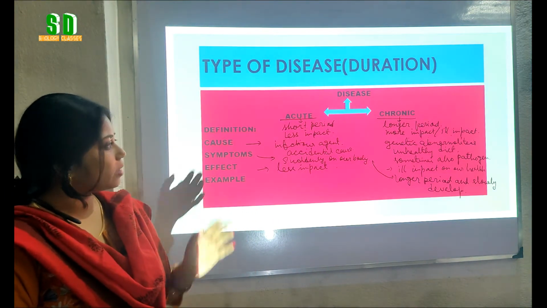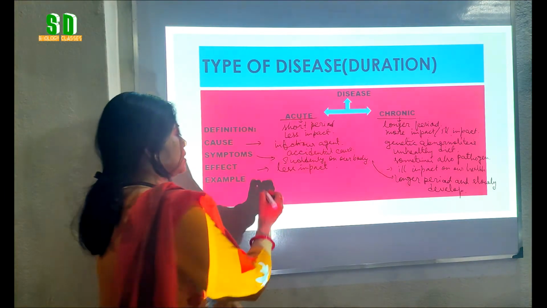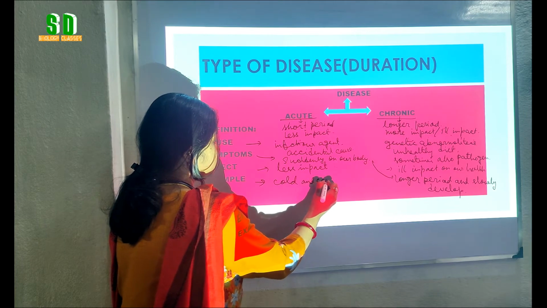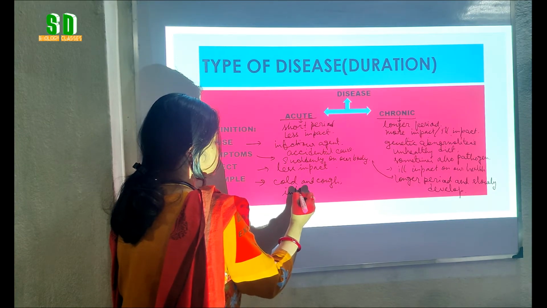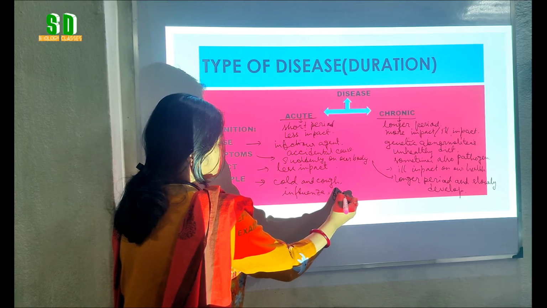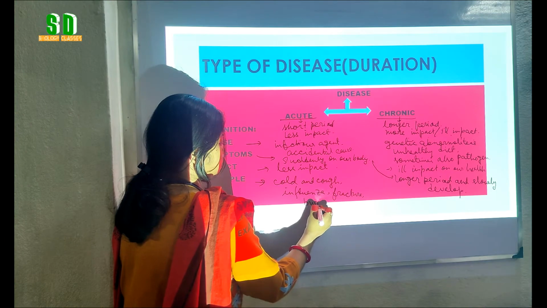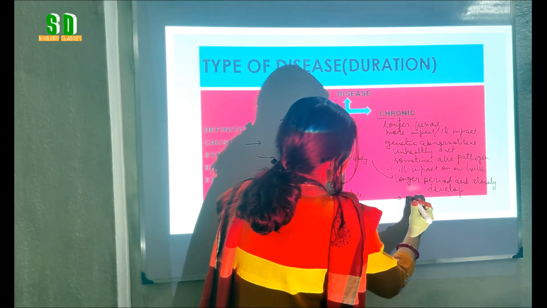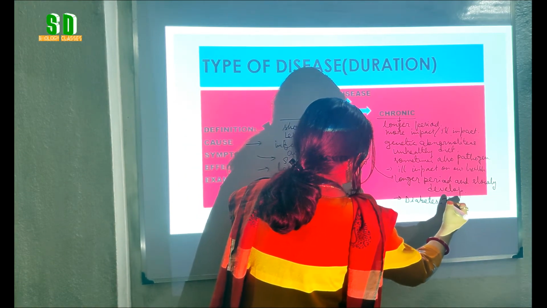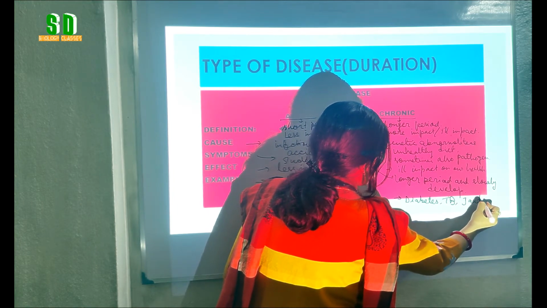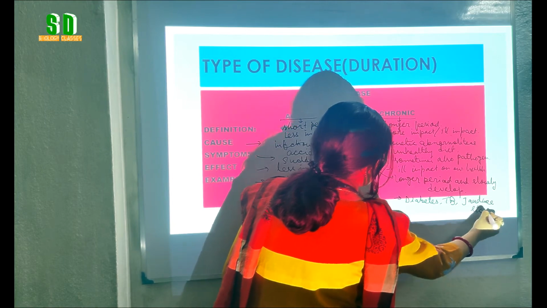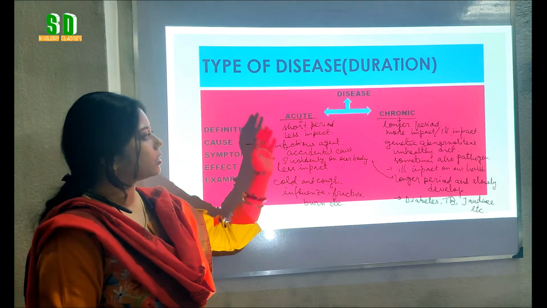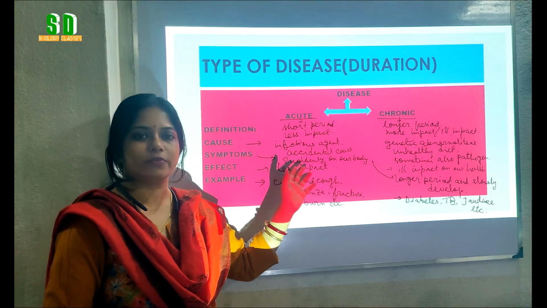Now what can be the other examples of the acute and chronic disease? The examples of acute diseases are cold and cough, influenza, fracture, burn, etc. Now the examples of the chronic diseases are diabetes, tuberculosis, jaundice, etc. So students, from here we have learned that on the basis of duration of the diseases are of two types, and we have learned the differences among acute and chronic disease.